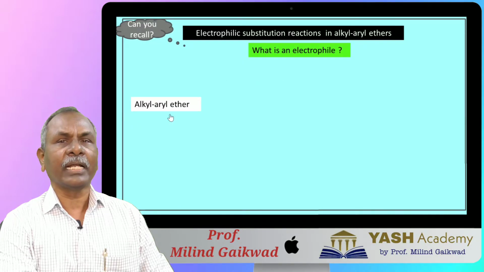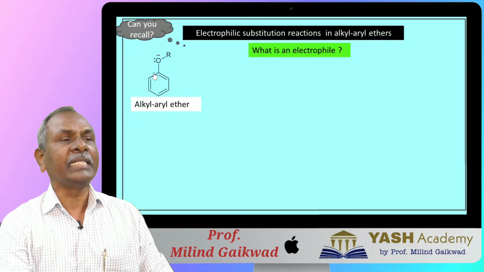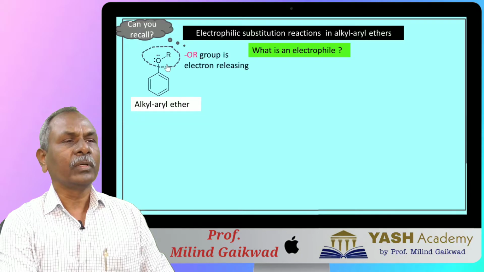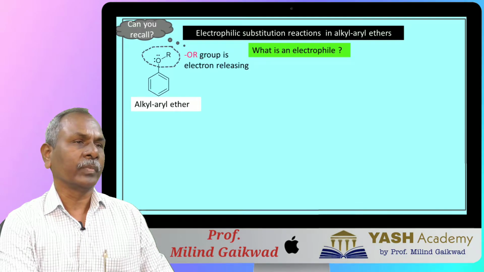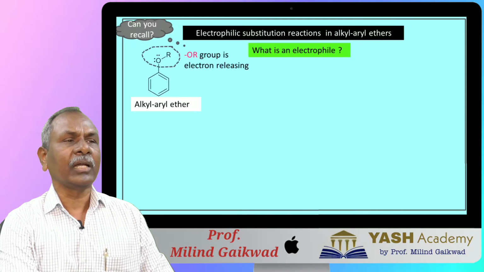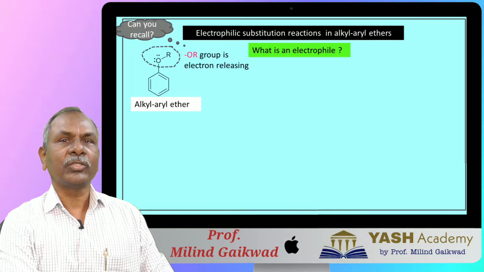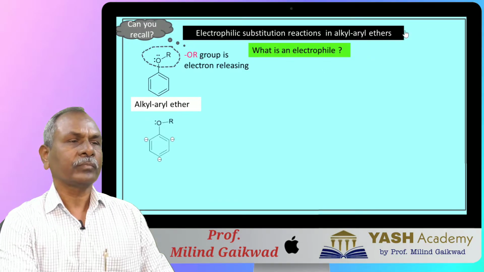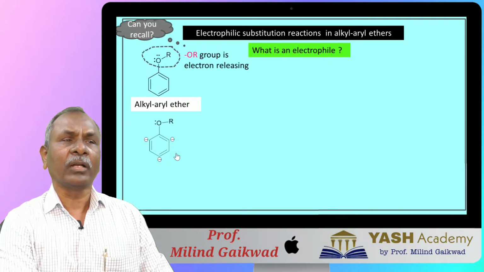Suppose you are given substrate alkyl aryl ether. This is the structure. OR group, that is the alkoxy group, is directly attached to benzene ring, and this OR group, which is directly attached to benzene ring, acts as the electron releasing or electron donating group. So it increases the electron density on ortho and para positions. Means in short we can say that it activates 2 ortho and 1 para position. So from the resonating structures of alkyl aryl ethers, it is clear that the 2 ortho and 1 para positions are found to be electron rich.